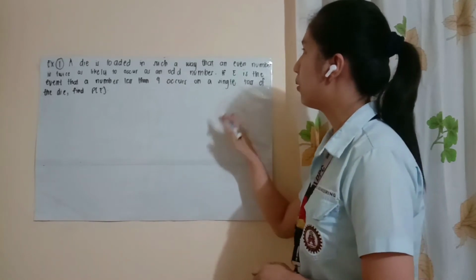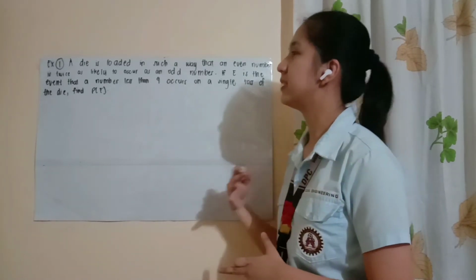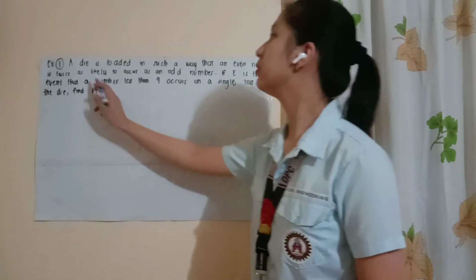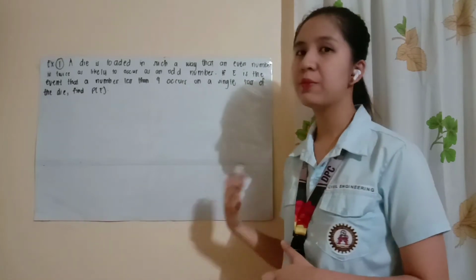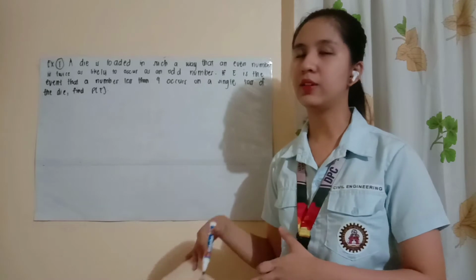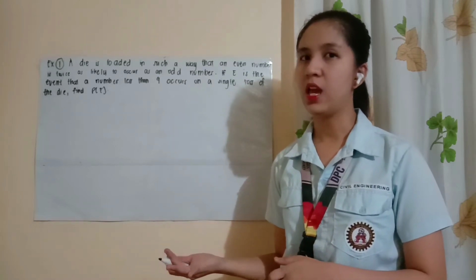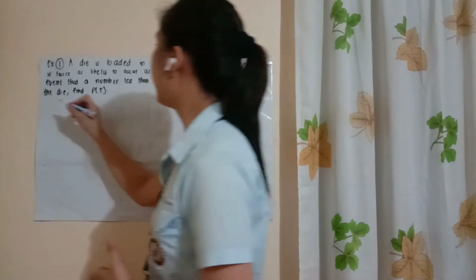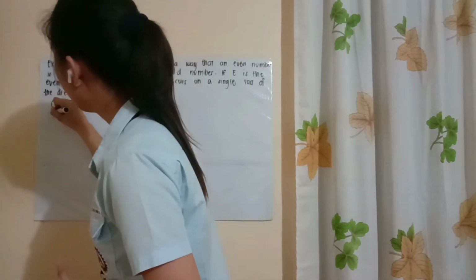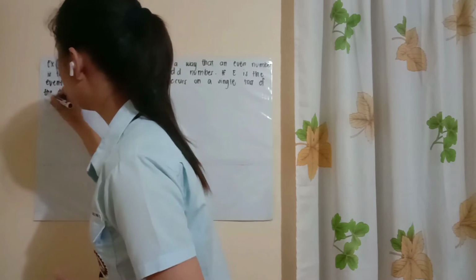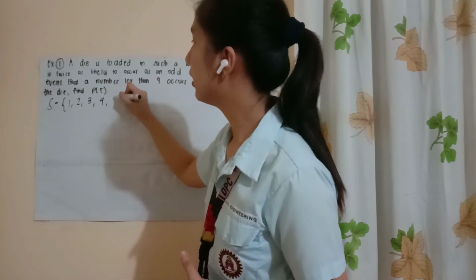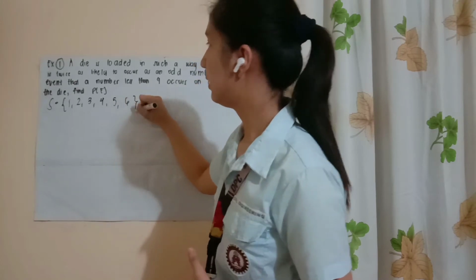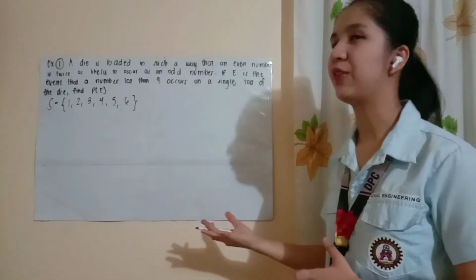A die is loaded daw in such a way that even number is twice as likely to occur. So, ibig sabihin, yung die na to, it is a biased die. When we say bias, yung probability ng bawat sample point ng isang event na yon ay hindi equal. So, normally, di ba, the sample points of a fair dice ay 1, 2, 3, 4, 5, and 6. Yan yung sample space ng isang fair die.